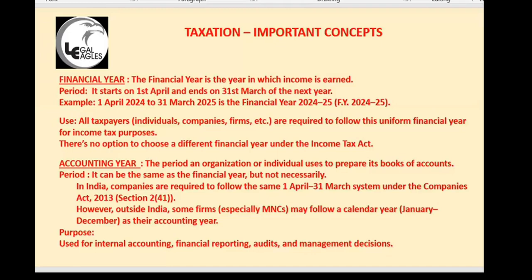What is assessment year? This is section 2(9). Section 2(9) defines assessment year: the year in which the income of the previous year is assessed and taxed. Section 2(9), 2(6), 2(11), all those definitions will come. They may ask which section defines the assessment year. Previous year is section 3. It is not defined in section 2, where normally definitions are given.